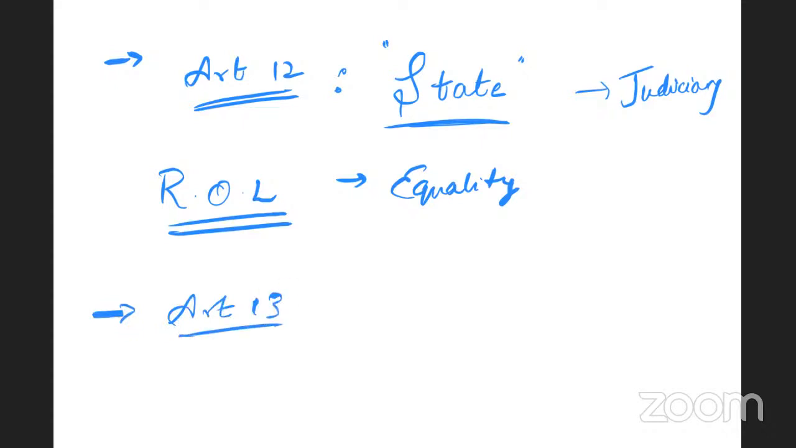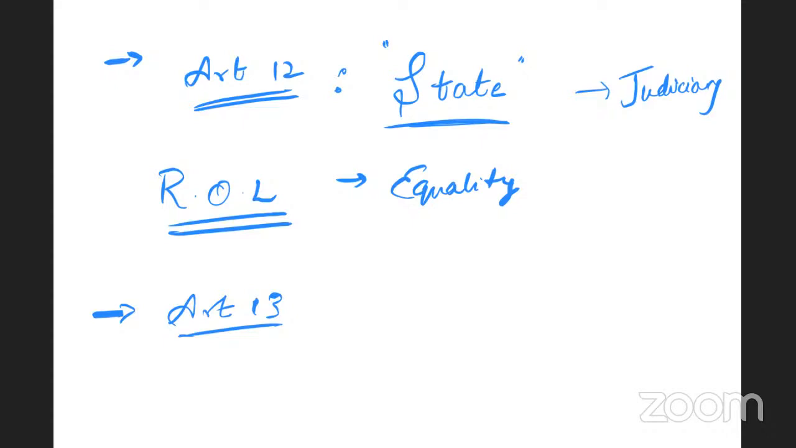Article 13 states that laws which violate fundamental rights are void. That is, laws that have been made in British India and which are continued as laws in independent India, because British India never declared fundamental rights, so they come into conflict with fundamental rights. So at the time of,